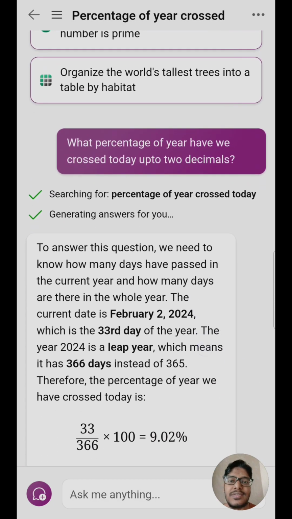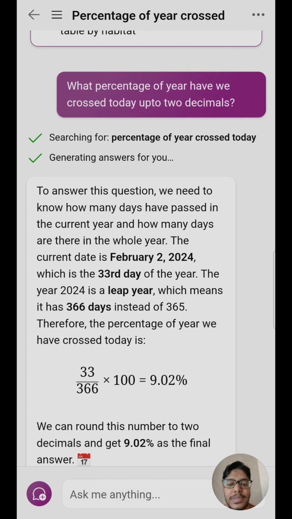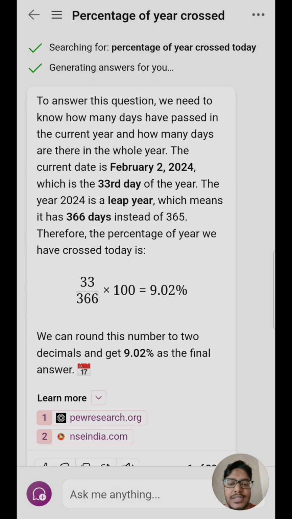At the start of the series, we are going to begin with one question which is going to repeat: what percentage of the year have we crossed today? This is a little benchmark: 9% of the year has crossed. If you are planning a few things to achieve this year, you should know that 9% of the year is already done, and you can plan the rest of the year ahead. Today is February 2, the recording day of this video, and it is the 33rd day of the year, and 2024 is a leap year. That is why 9% of the year has already crossed.